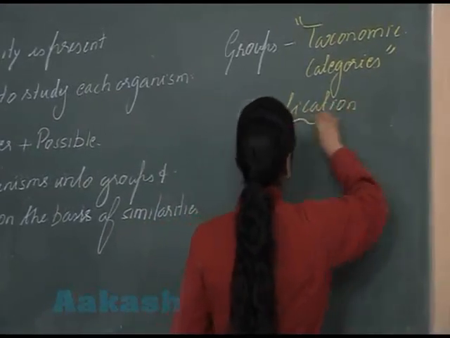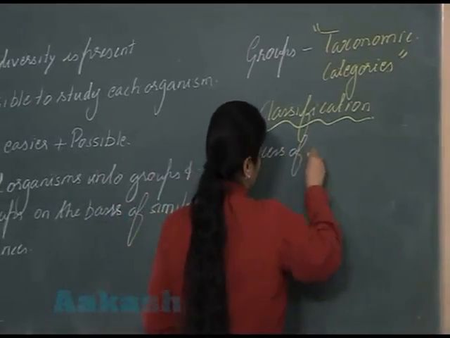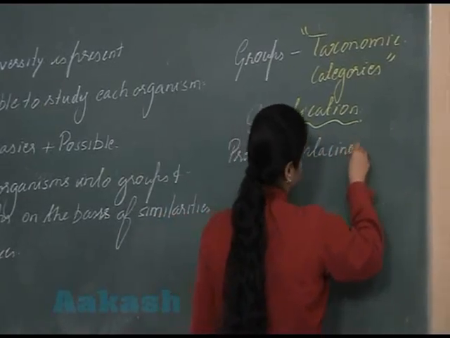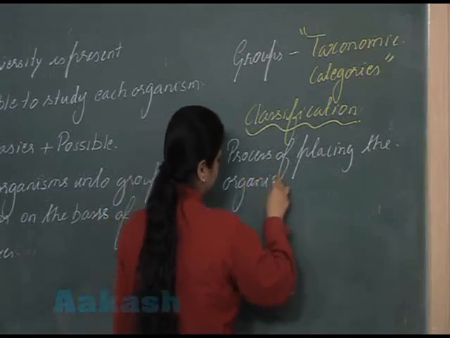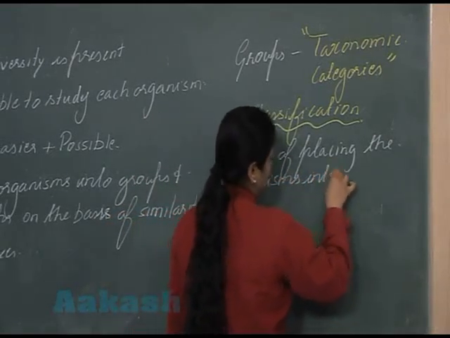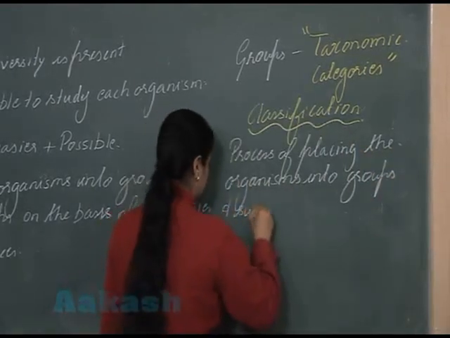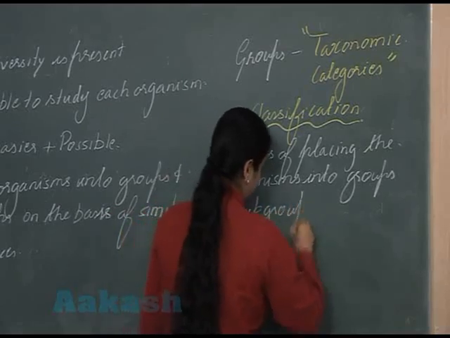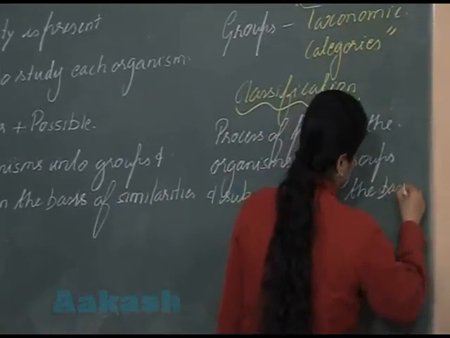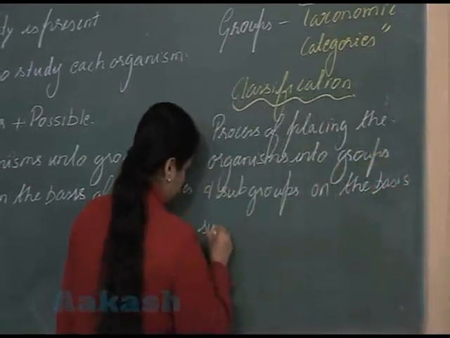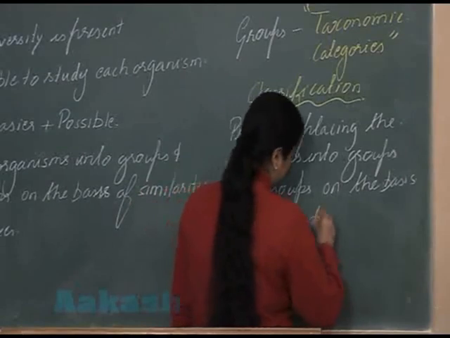Classification is the process of placing the organisms into groups and subgroups on the basis of similarities and differences.